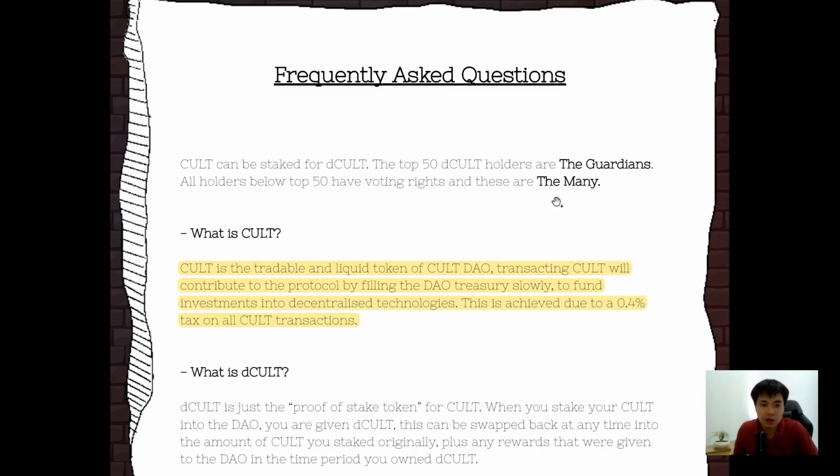Now the Cult can be staked for deCult, and the top 50 holders are called the Guardians. Holders below the top 50 will have voting rights and are called the Many. So it has a very unique way to manage the treasury, in which the top 50 can propose projects or whatever it is. Those proposals will be voted on by the Many, meaning the top 50 have no right to vote. Now that's amazing.